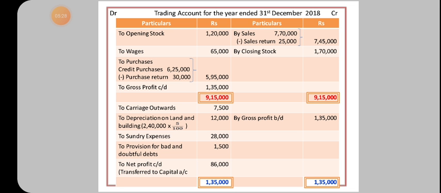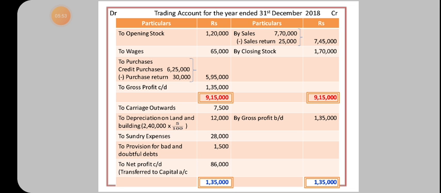Then to depreciation on land and building, 5% given. So 2,40,000 into 5 divided by 100, 12,000. Then to sundry expenses 28,000, to provision for bad and doubtful debts 1,500. Now add both the columns. 1,35,000 is more. From that amount we will deduct the debit side items.